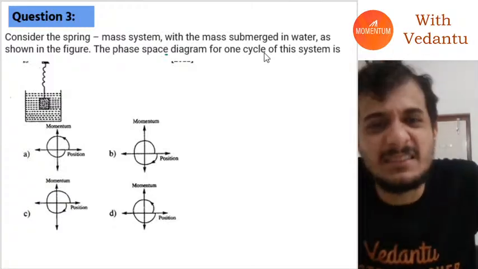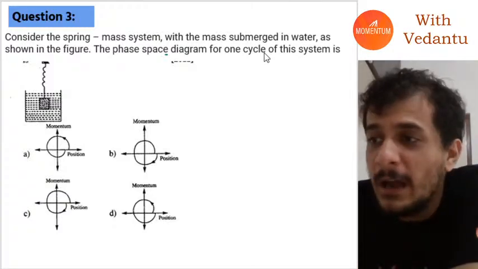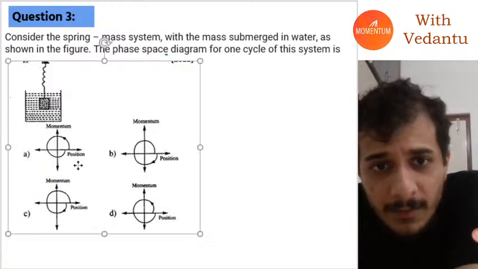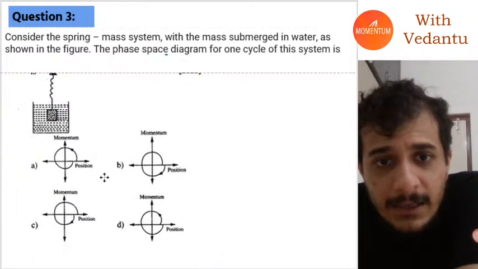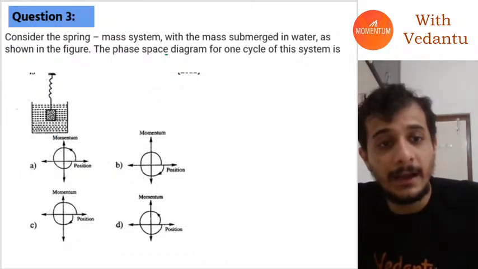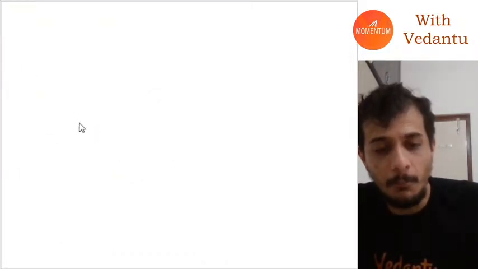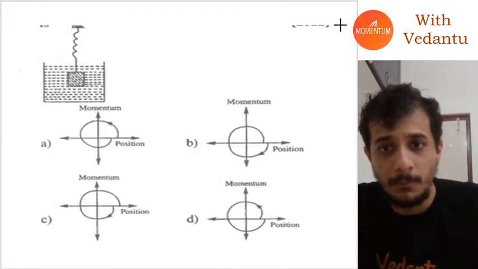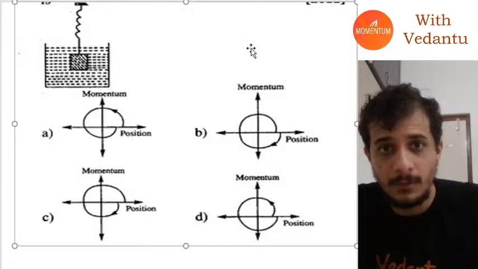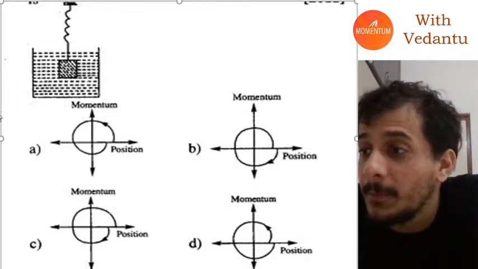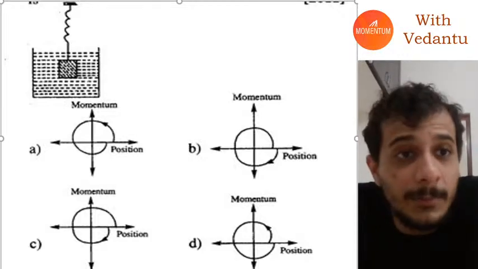Oh my god, what is a phase space diagram? So guys, if you look at this question, what exactly is a phase space diagram? Phase space diagram is nothing but a diagram between momentum and position. Okay, so let me draw this diagram. Like this is the phase space diagram. How will the phase space diagram look?